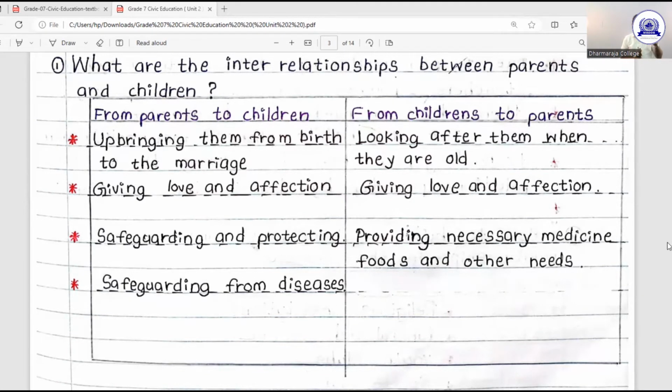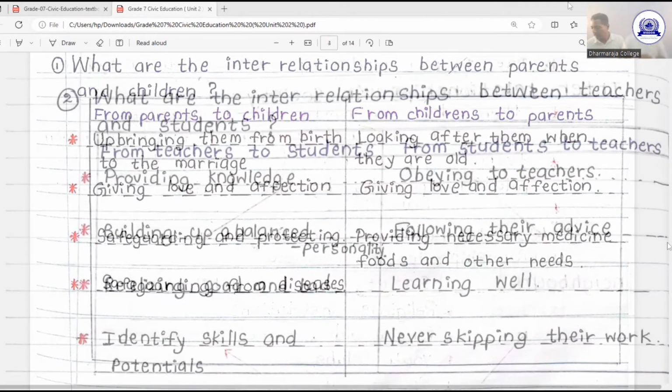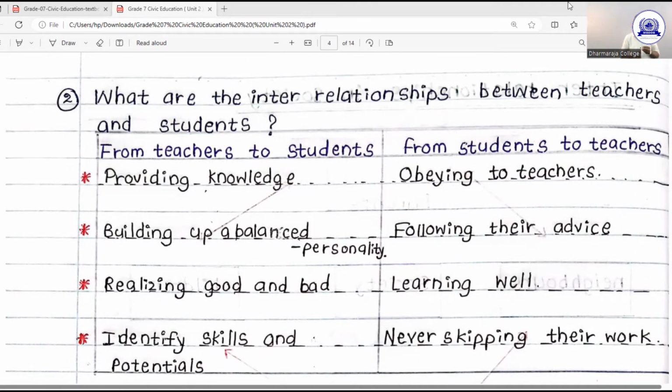Okay, my dear. Now let's go to the next part of the lesson. After talking about the relationship between the parents and children, I'm carrying you to talk about the relationships between the teachers and the children. A very important part. Now we are going to identify the duties and the responsibilities of the teachers and children. So then only we can build up a good relationship between teachers and children.